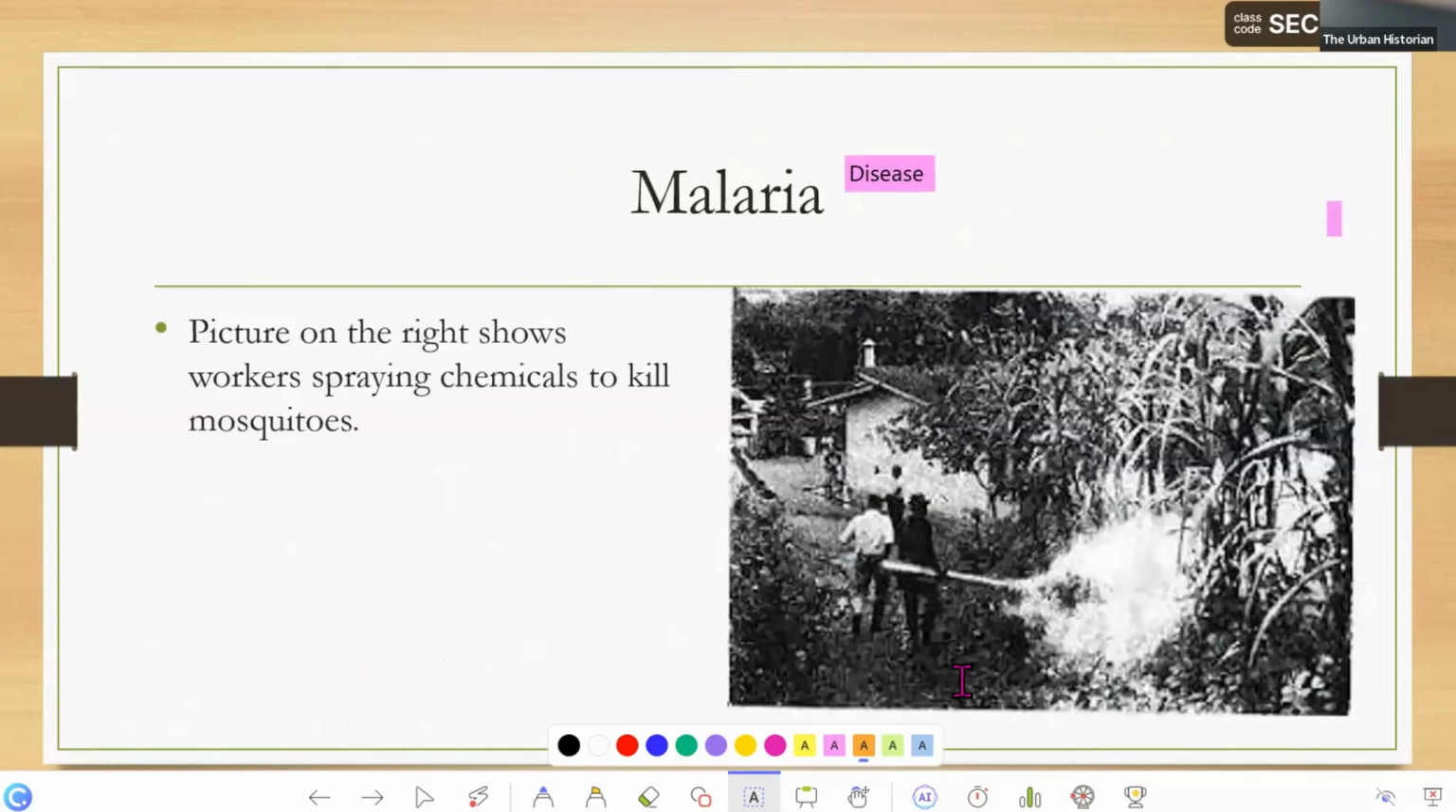And then there was also malaria. Malaria is spread by mosquitoes, and there were many mosquito problems in Singapore. You can see these men trying to spray chemicals into the forest to kill the mosquitoes. This disease was very common in Singapore, so there were many issues when it came to health.